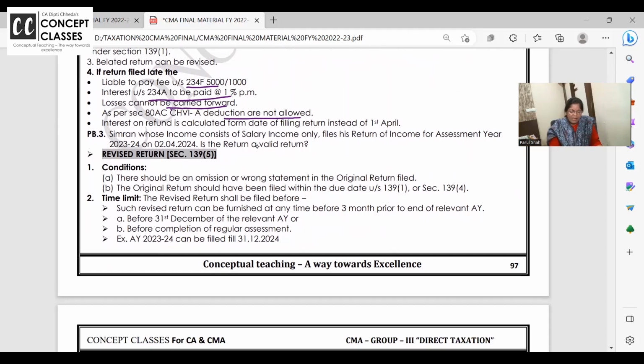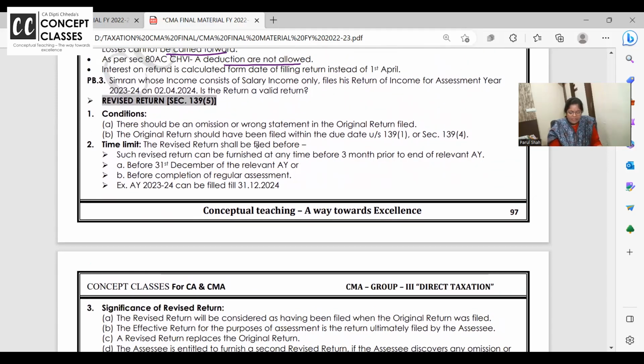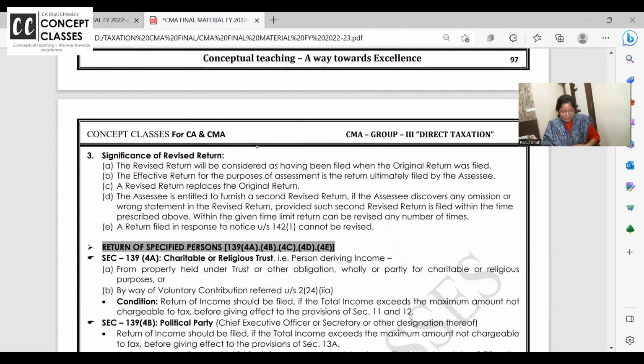Generally, revised return is if there is a mistake in the original return, you can file a revised return. For the financial year 22-23, assessment year 23-24, this is December 23. Please change the date. It's till the end of the assessment year, not after that. Till the assessment year, it is December 23. Clear to all of you? Okay, what will happen with a revised return?